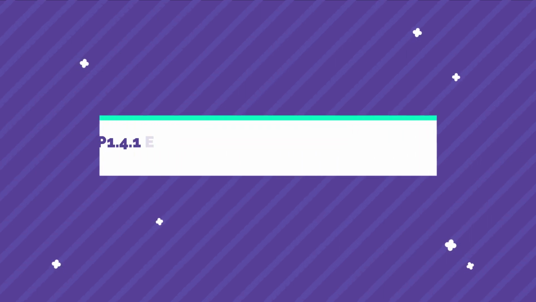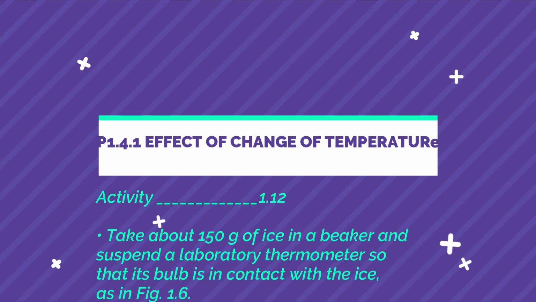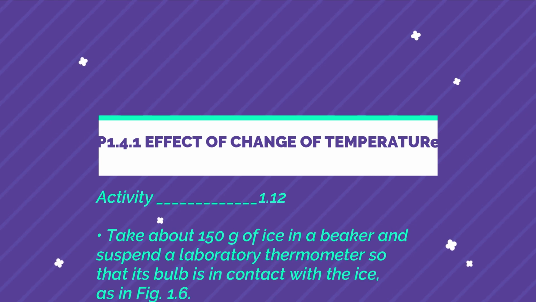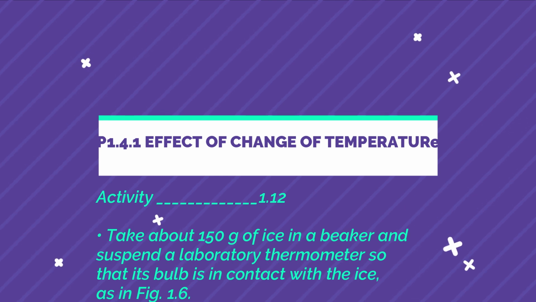Effect of change of temperature. Activity 1.12. Take about 150 grams of ice in a beaker and suspend a laboratory thermometer so that its bulb is in contact with the ice, as in figure 1.6.